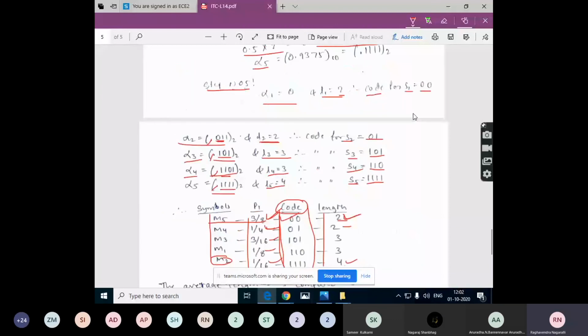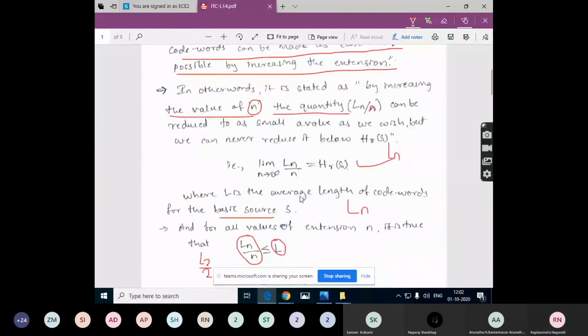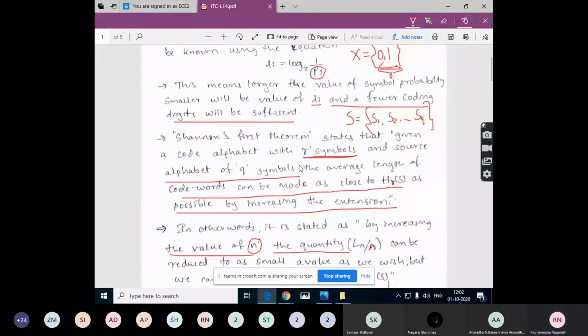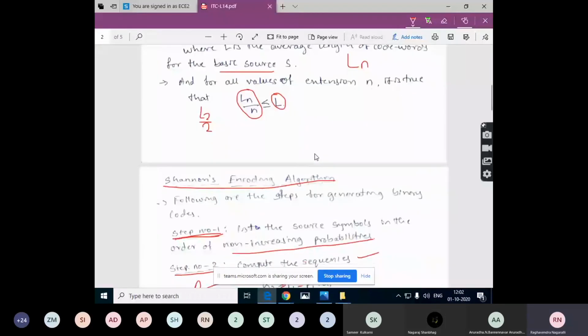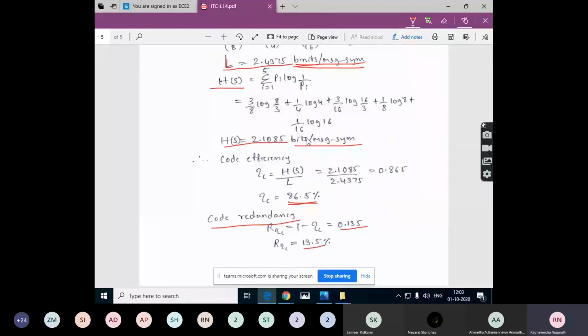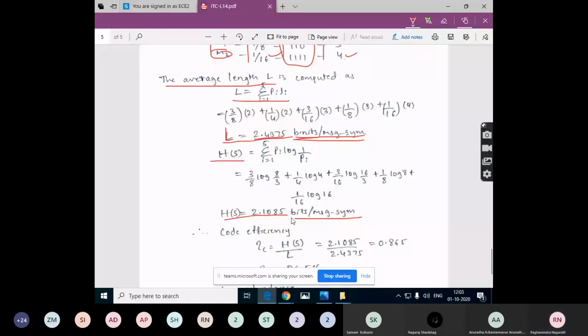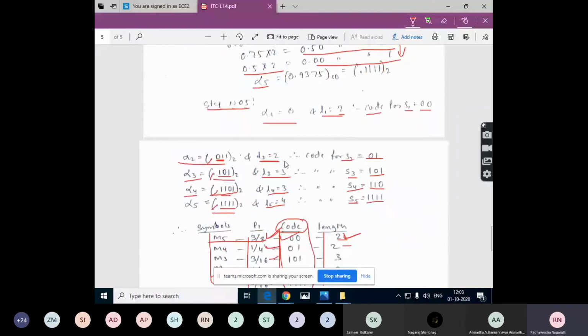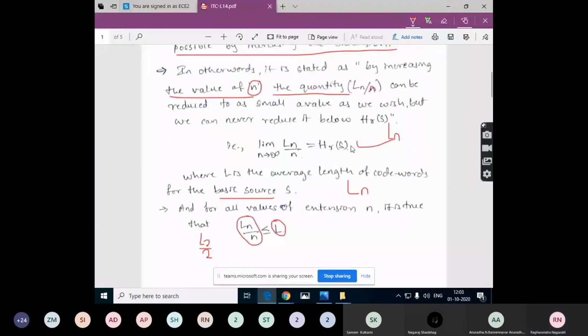One more thing mentioned in this first theorem is about the average length. If we compare the average length and entropy here, the average length is 2.4, and entropy is 2.10.